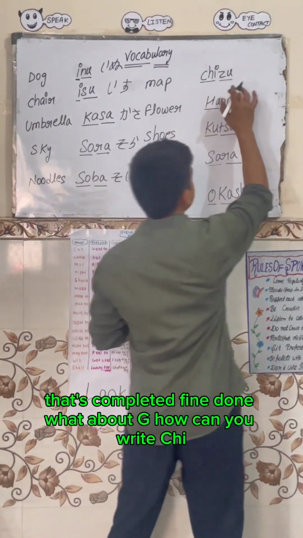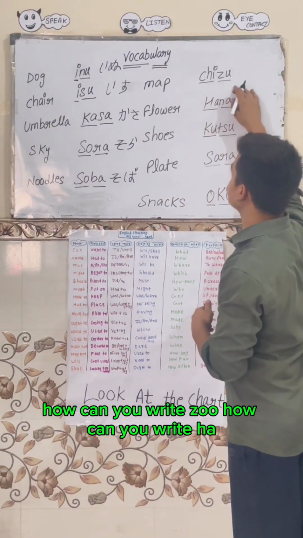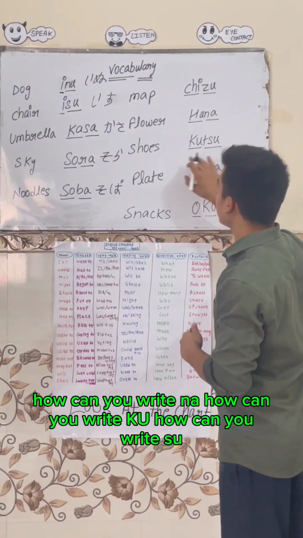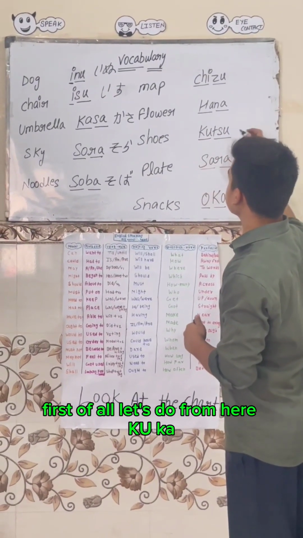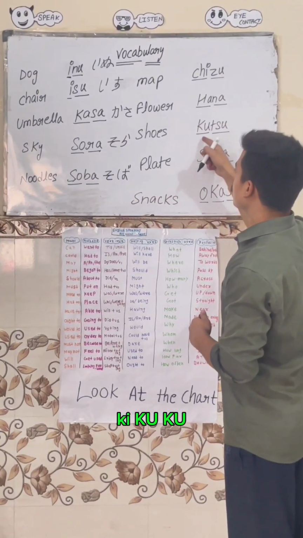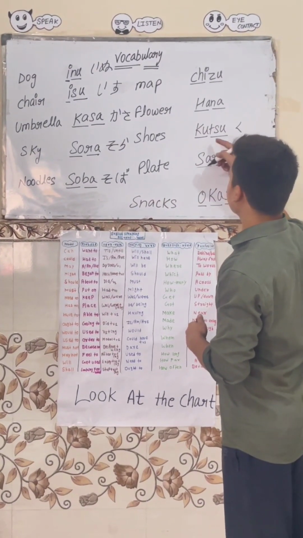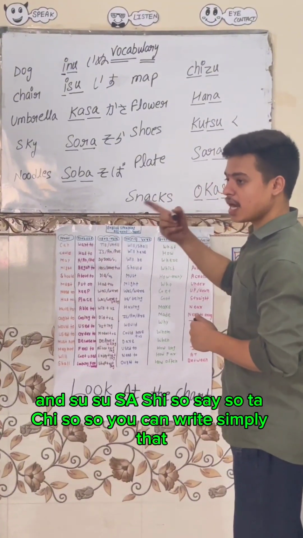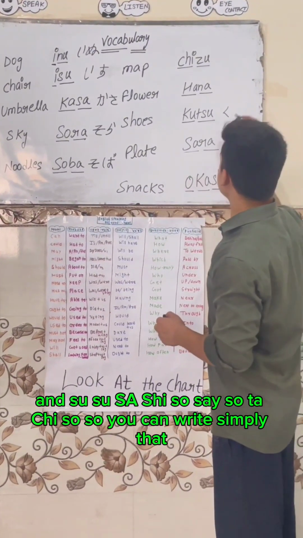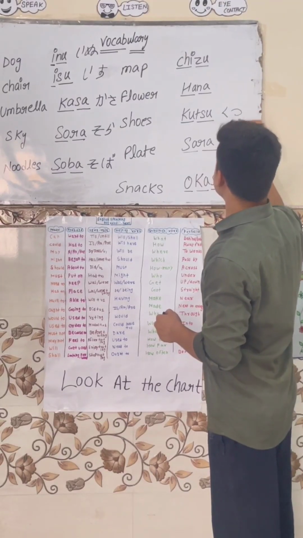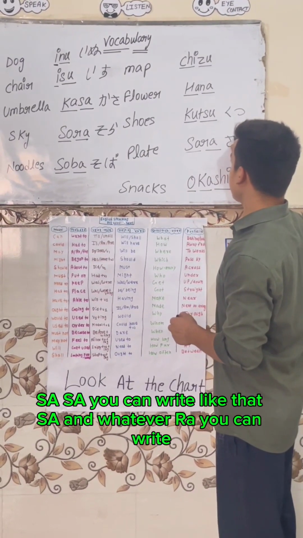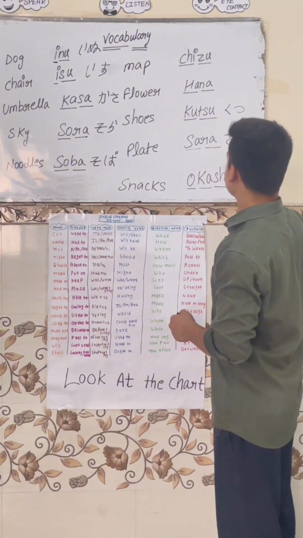What about chi? How can you write chi? How can you write zu? How can you write ha? How can you write na? How can you write ku? How can you write su? First of all, let's start from here. Ku: ka, ki, ku. And su: sa, shi, su, se, so, ta, chi, tsu. So you can write it simply like that. So what about sa and ra? Sa you can write like that. And what about ra? You can write ra.